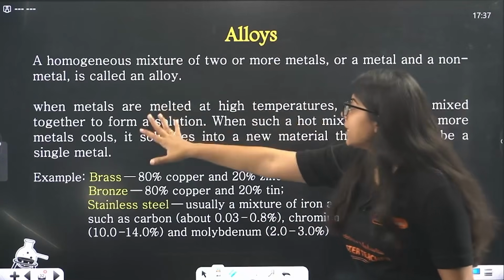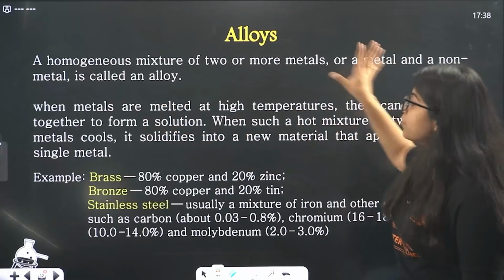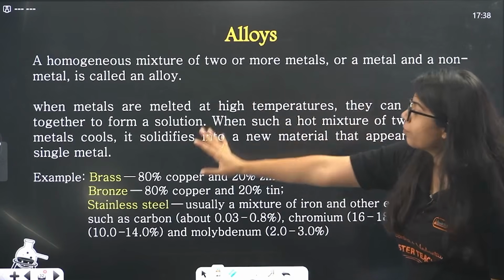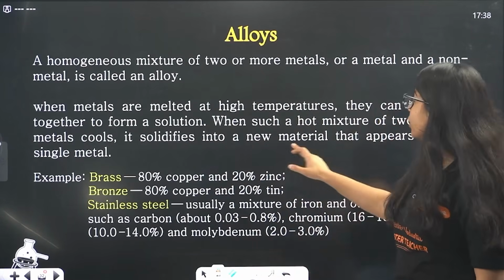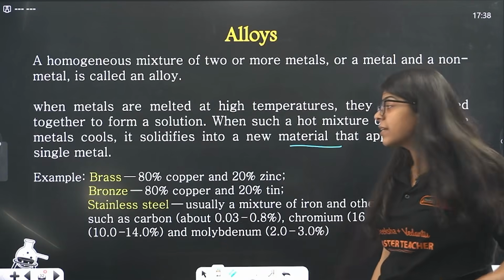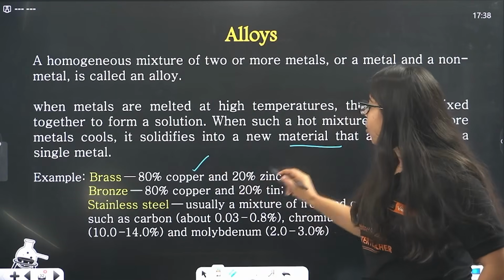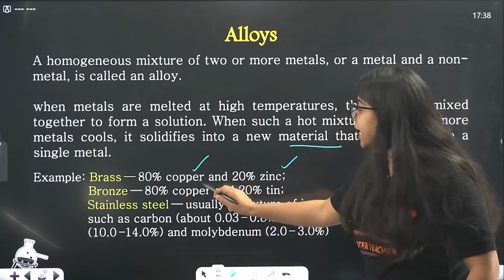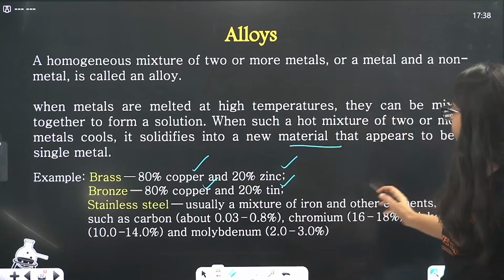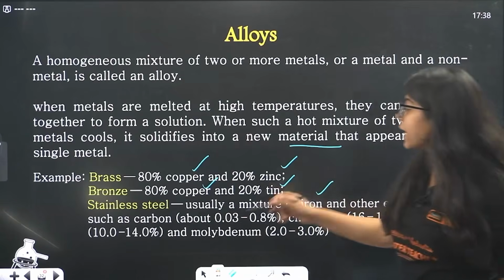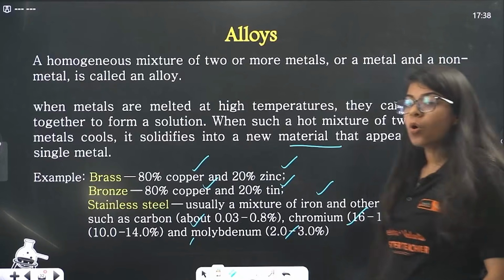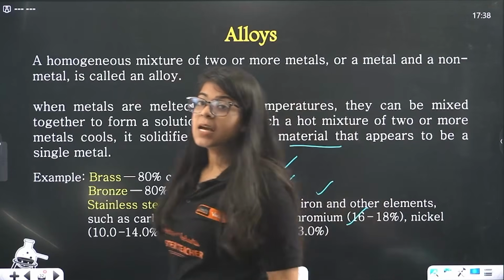So, when metals are melted at high temperature, they can be mixed together to form a solution. When such a hot mixture of two or more metals cools, it solidifies into a new material that appears to be a single metal. What are some of the examples? Brass, 80% copper, 20% zinc. Bronze, again 80% copper, 20% tin. And stainless steel, usually a mixture of iron and other elements like carbon, chromium, nickel, molybdenum. So all these when mixed together make stainless steel.